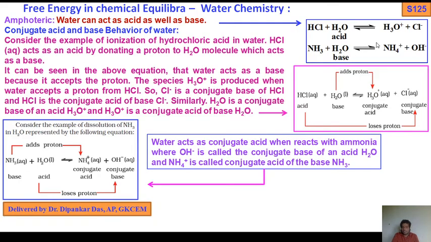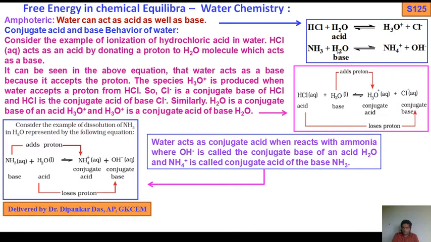HCl reacts with water, and we get H3O+ plus Cl−. Similarly, in the case of ammonia, here water gives protons, whereas in the case of HCl, water takes up the proton. Here water takes a proton from HCl and converts to hydronium ions plus Cl−.